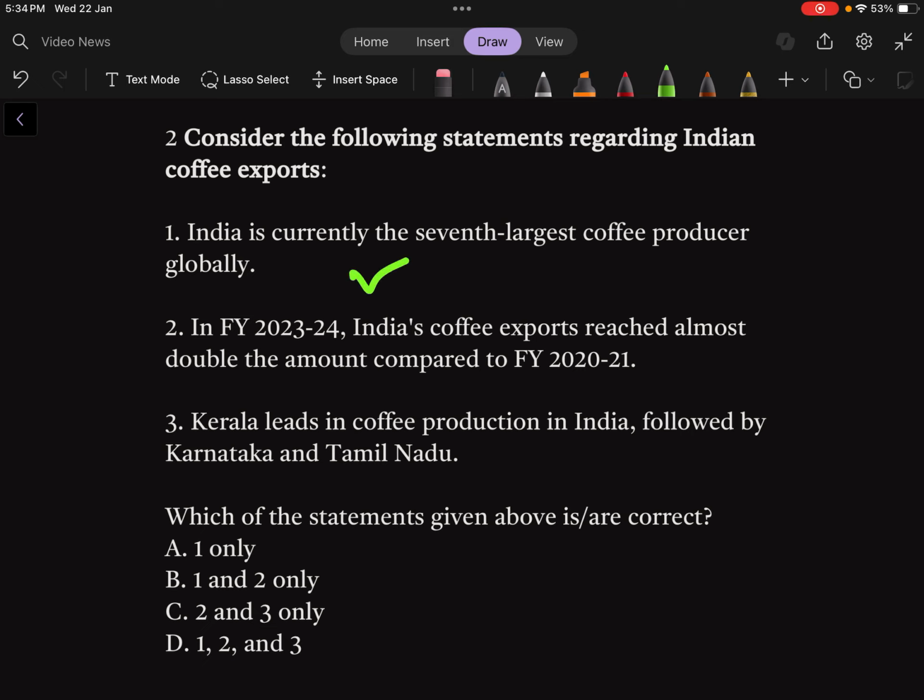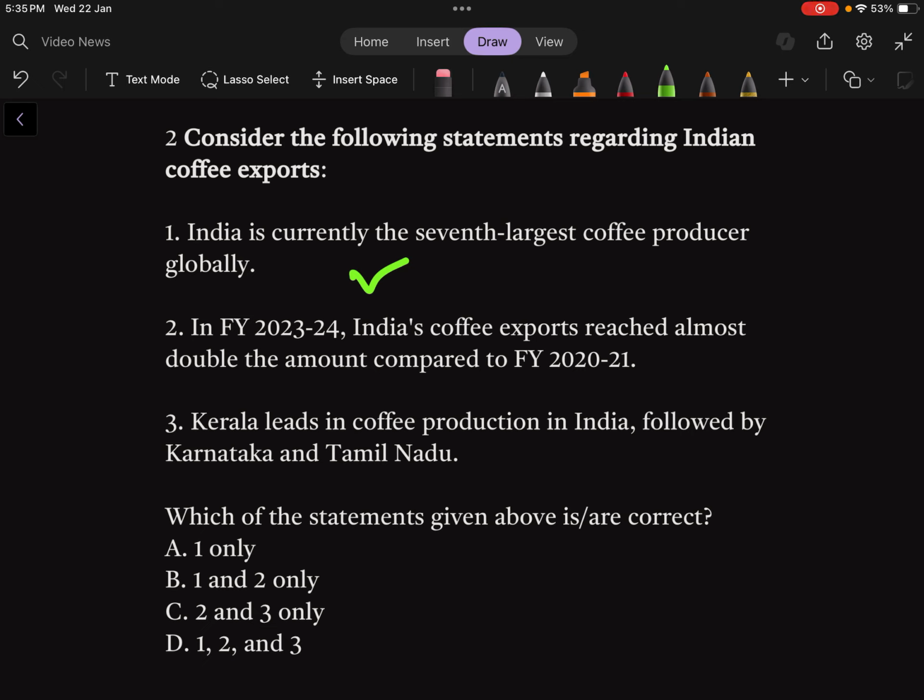I would like to add that you should know which countries are first and second regarding coffee production, because I can remember a previous year there was a question which asked which countries are producers of cocoa. I was just missing the cocoa word. So there were two countries mentioned in the question. So India is 7th, that means 1 or 2 must be some other countries.